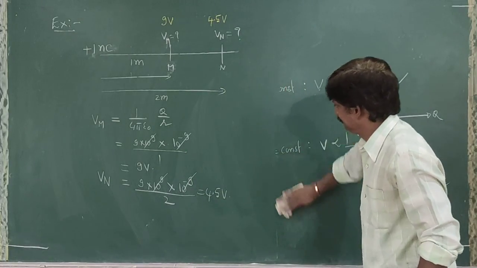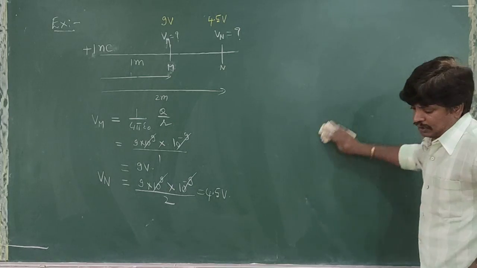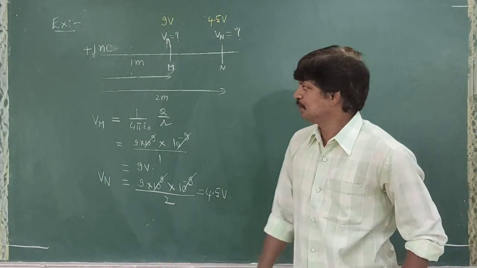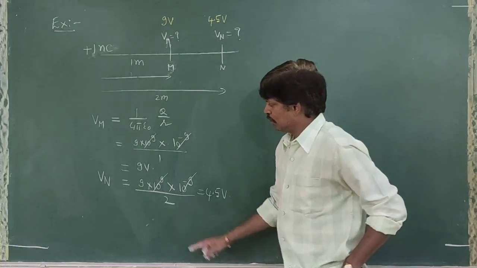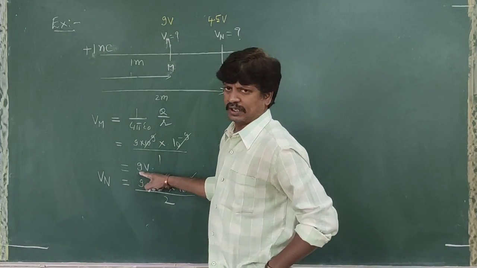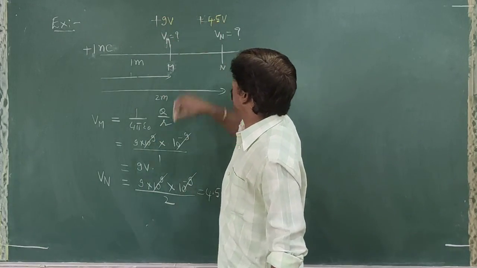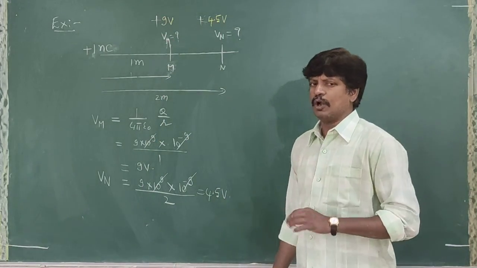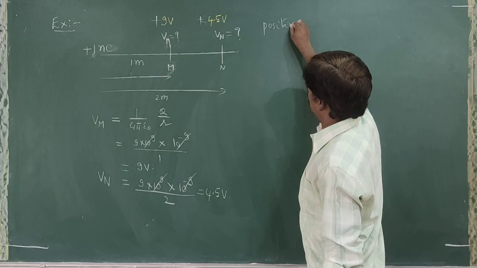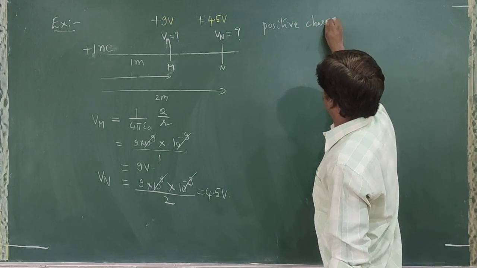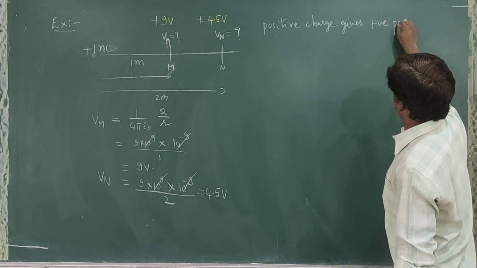Now see, positive charge gives positive potential. How much did we get here? 9 volt. Is it plus 9 or minus 9? Plus 9. This one also plus. So what is the conclusion? Positive charge gives positive potential.